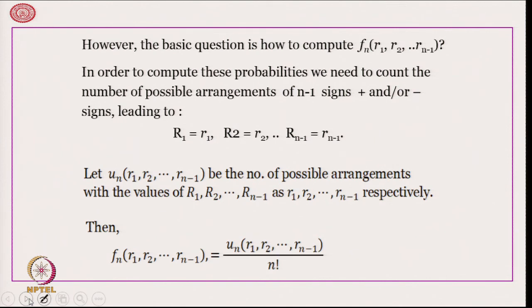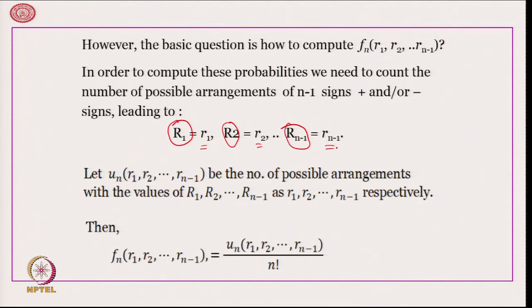In order to compute these probabilities, we need to count the number of possible arrangements of n minus 1 signs of plus or minus, which leads to the definition of n minus 1 random variables, where R 1 is the random variable denoting the number of runs of length 1, similarly R 2 and up to R n minus 1, and we are looking at the probabilities of these variables taking the values small r 1, small r 2 up to small r n minus 1.